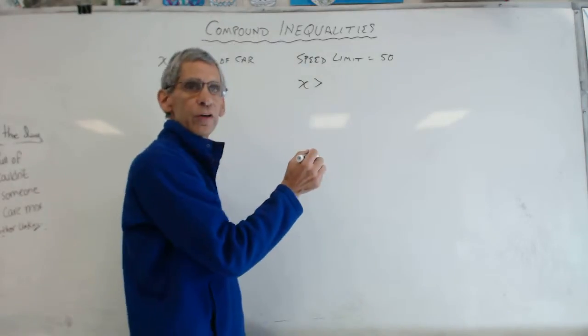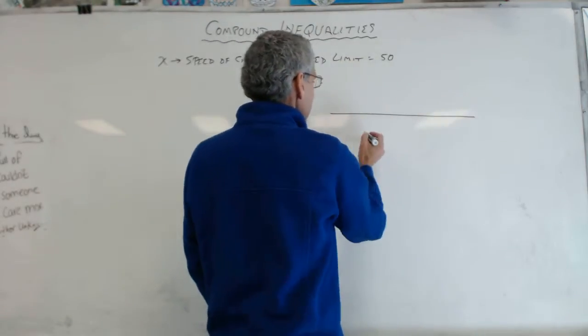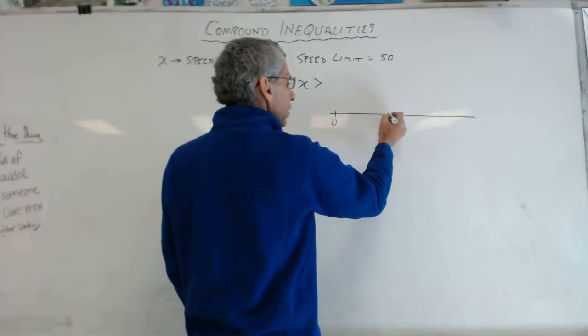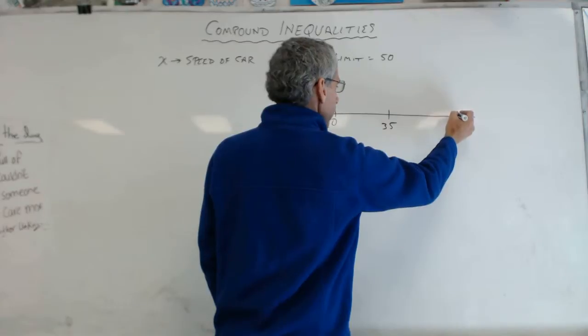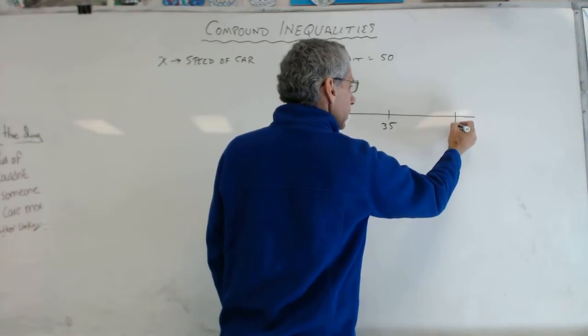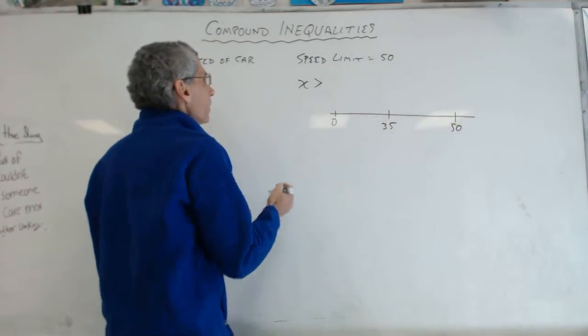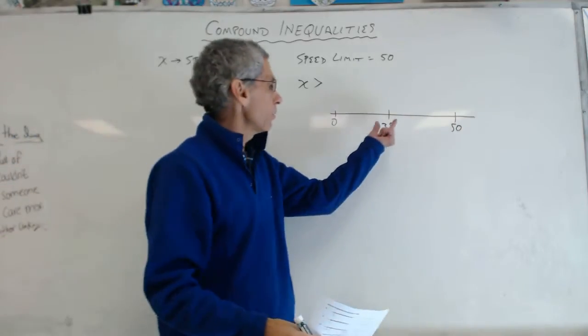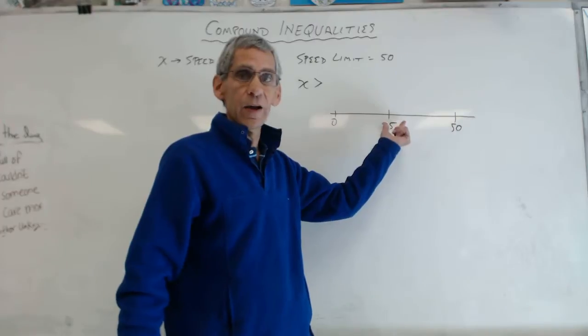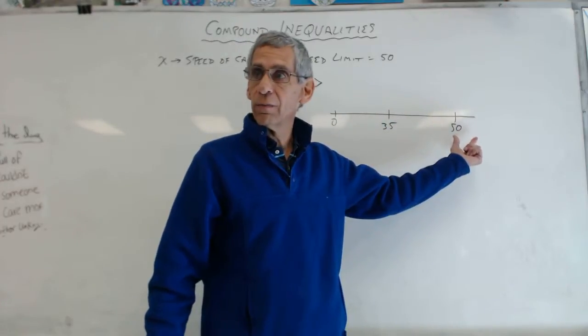Let's just draw a graph first for a second. We've got a graph, right? And here's 0, here is 35, and here is 50. You guys with me? All right. And I know the speed of my car can be anything. It's got to be above 35 and less than 50. Do you guys agree with me?